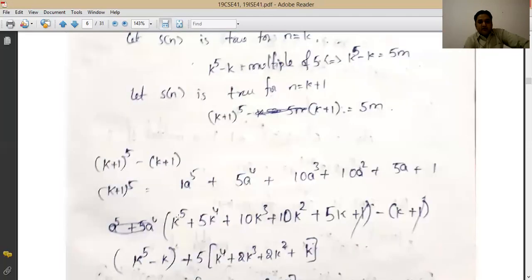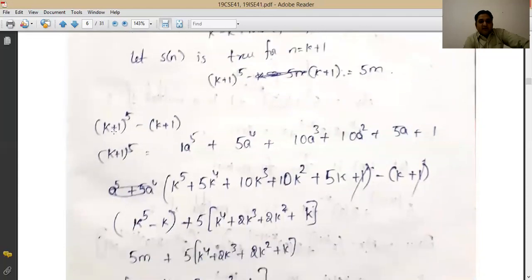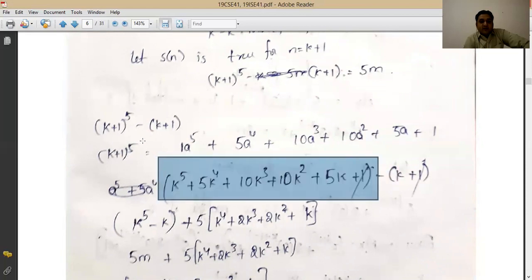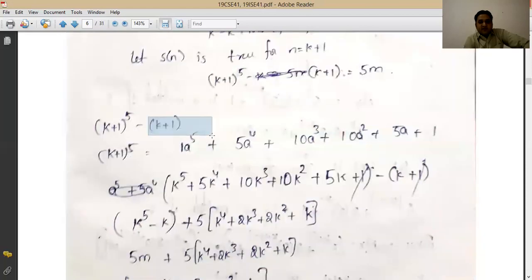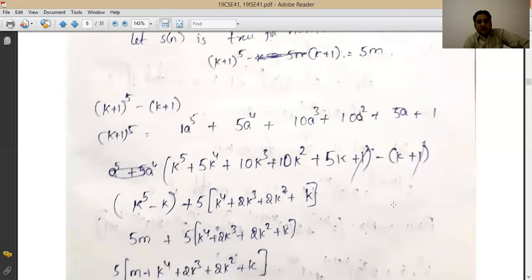Okay, so same like here also, k power will be decreasing 1 by 1, and then you will be having (k+1) power 5 as this term, and already you have minus of (k+1) here. This is same minus of (k+1). Now from this term, 1 and 1 can be cancelled. So what you have finally in your hand, one value you have k power 5 minus k. So k power 5 minus k.